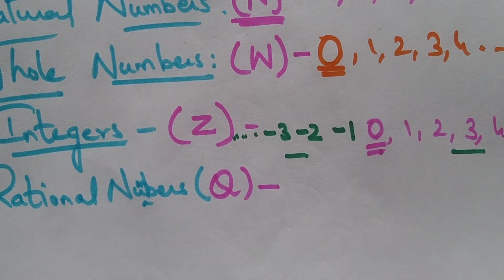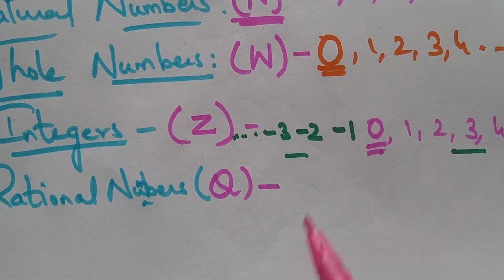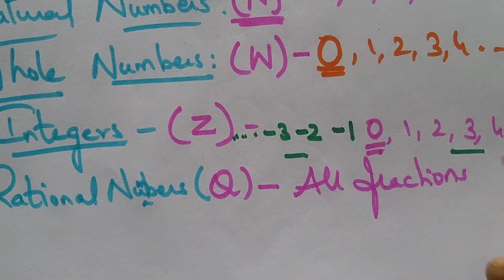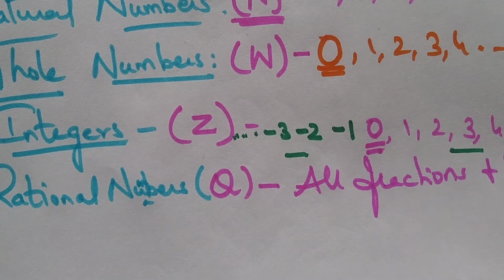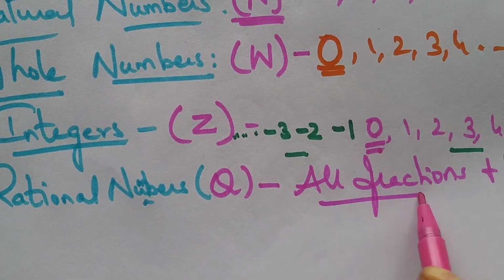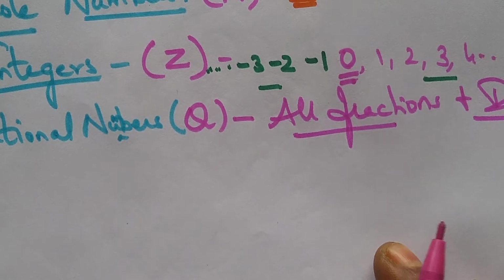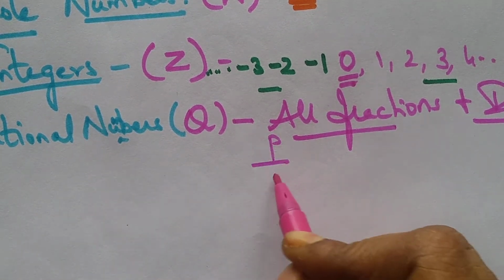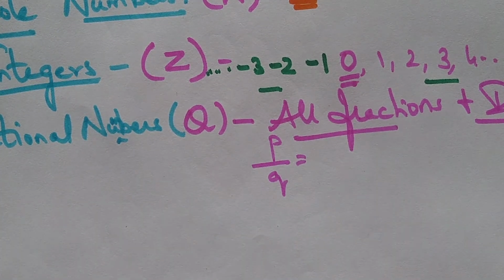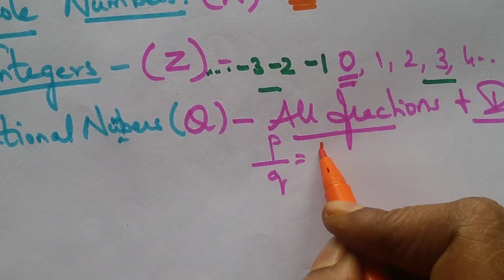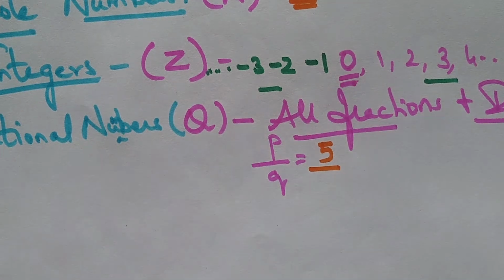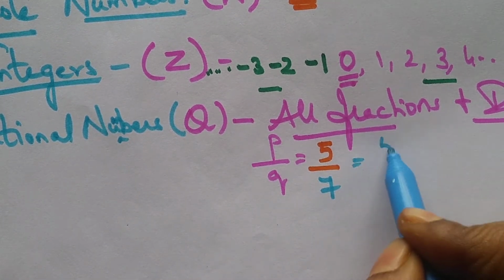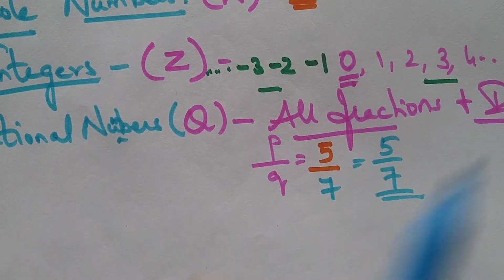What do you mean by fractions? A fraction is a number in the form P by Q. Whatever numbers you like: in place of P we can write 5, and instead of Q you can write 7. So 5 by 7 is considered a fraction.